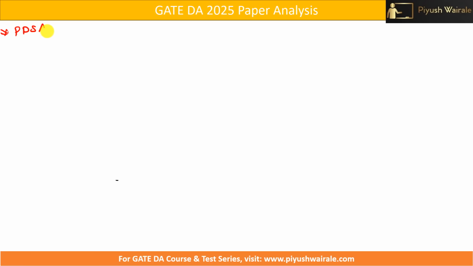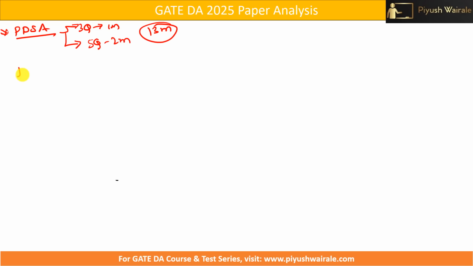PDSA. PDSA means what? Python and data structures and algorithms. So a good amount of weightage was there. I can say there were 3 questions for 1 mark, and then we have 5 questions for 2 marks. So we can say around 13 marks weightage was given to the PDSA course.